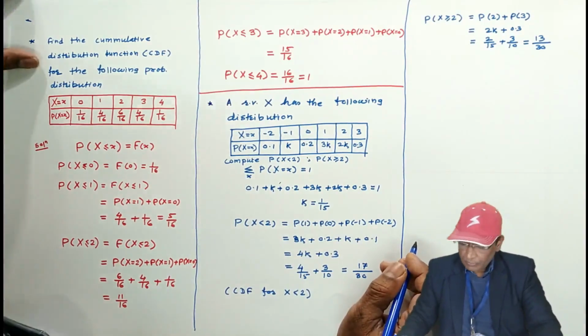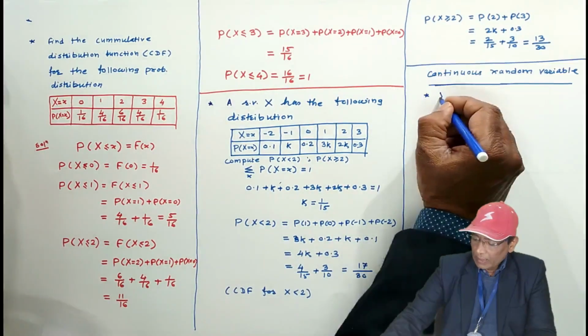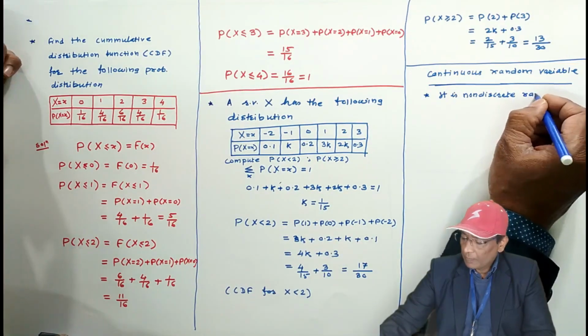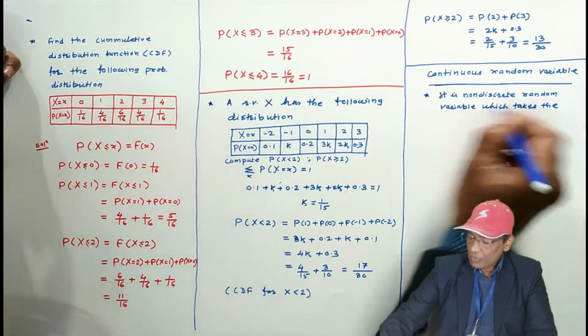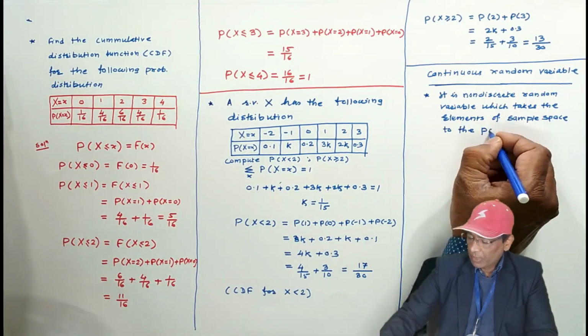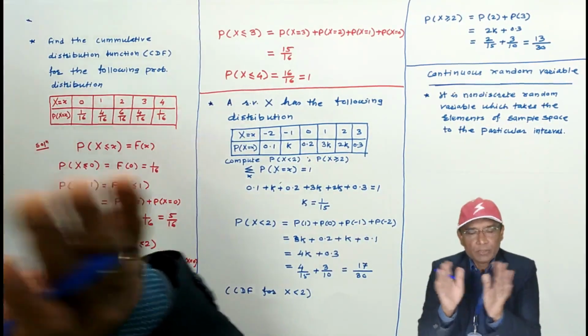Now coming to the continuous random variable. It's very quickly. It is a non-discrete random variable which takes the elements of sample space to a particular interval. For example, discrete random variable and continuous random variable.